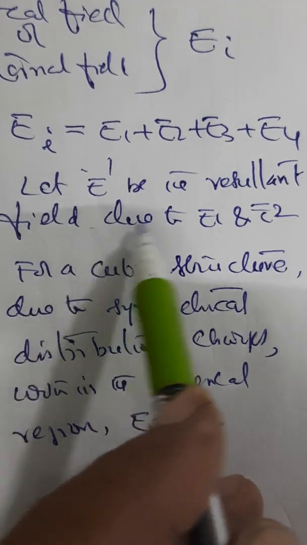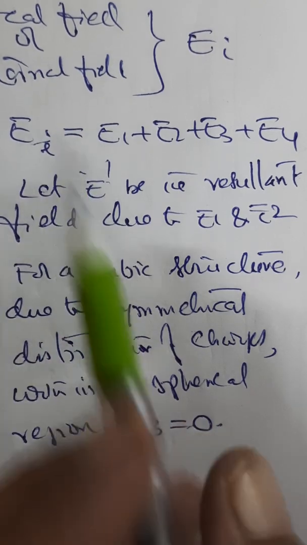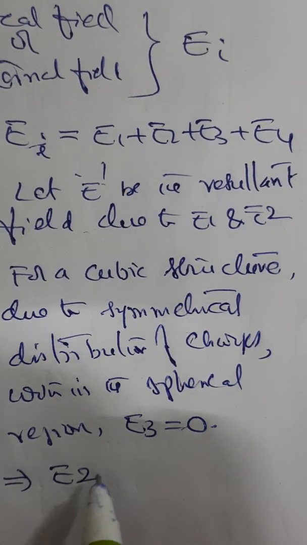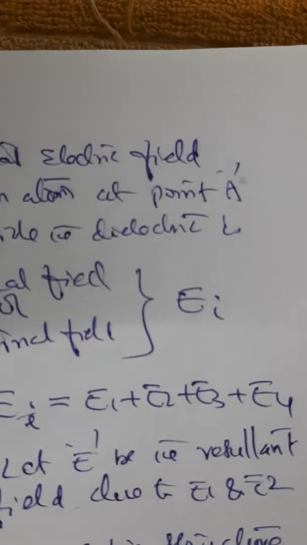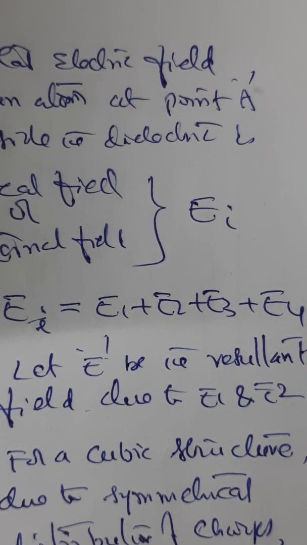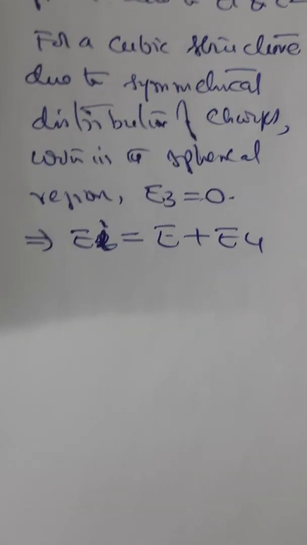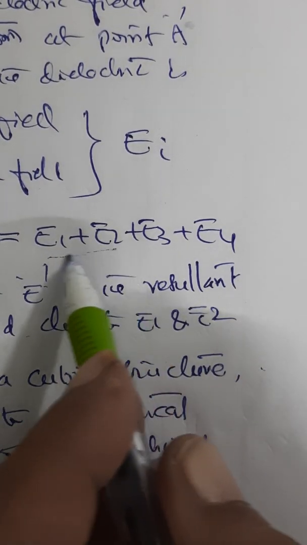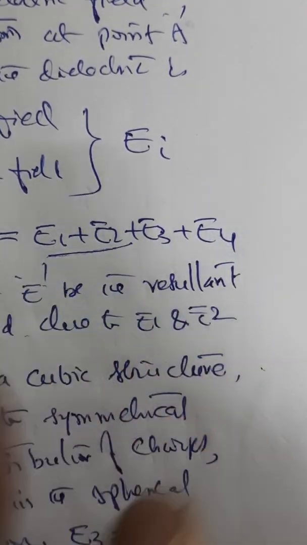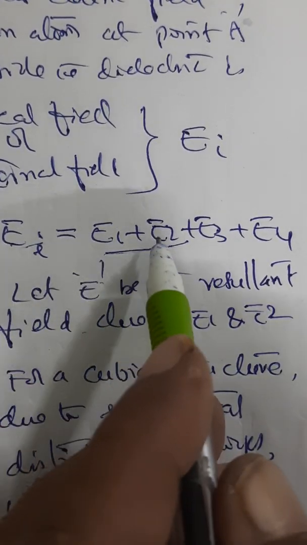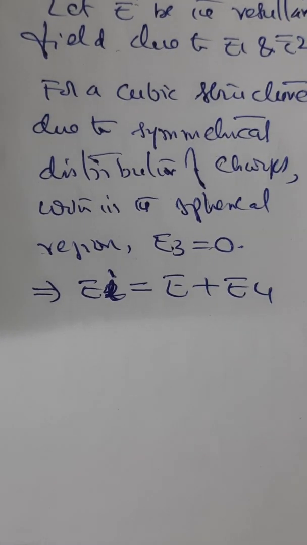The resultant electric field due to E1 and E2 is E. And if you apply these here, then naturally EI is equal to E plus E4. This is E, the resultant of E1 and E2. E3 is 0. So we are left with EI equal to E plus E4. So this is the expression for local field.